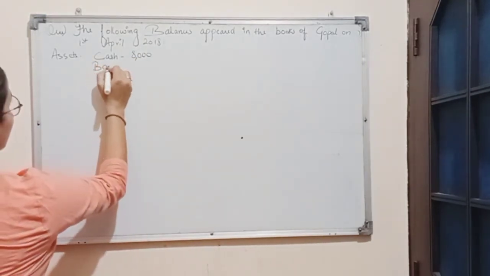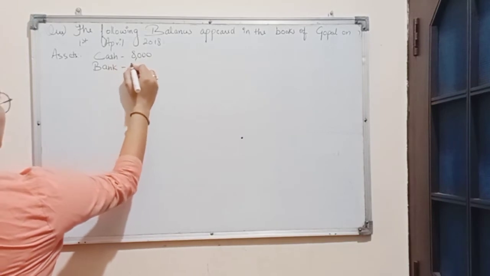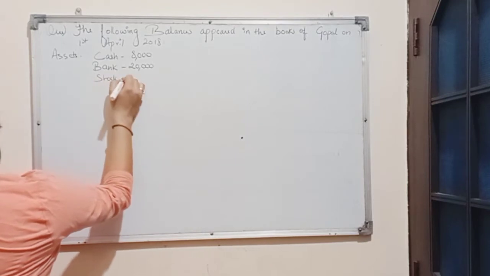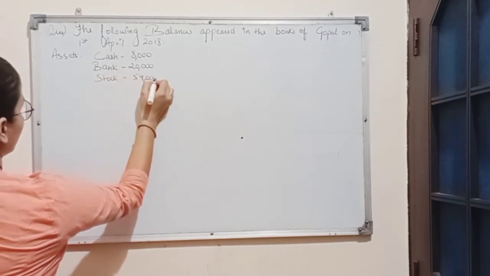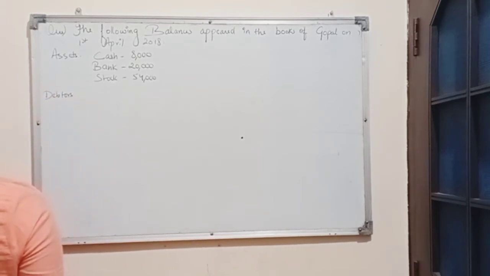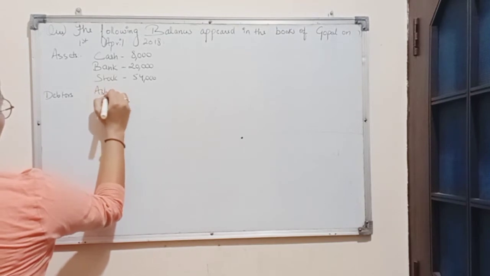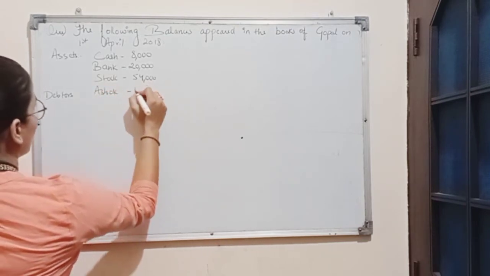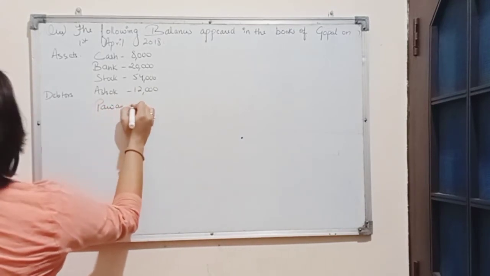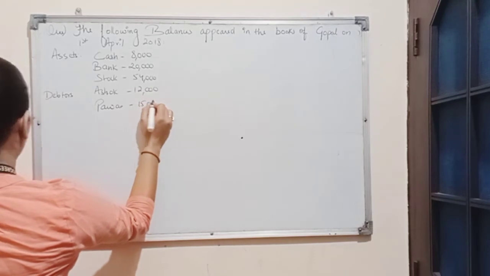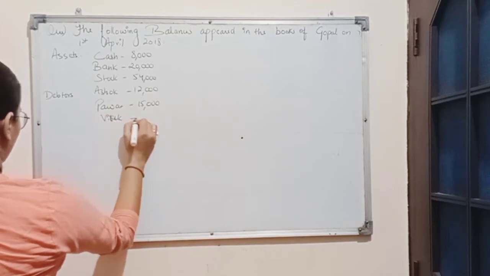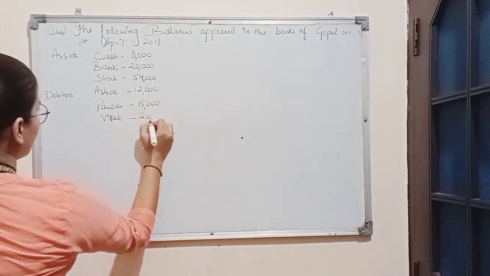Then we have bank balance 20,000, stock 54,000. Then we have debtors named Ashok 12,000, Pavan 15,000, Vivek 20,000.